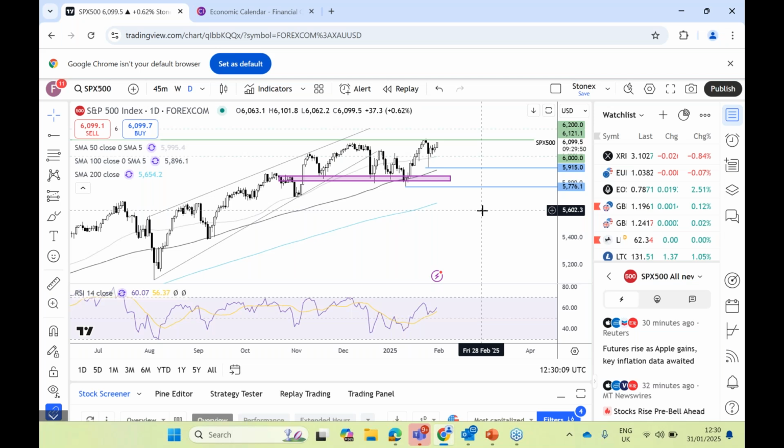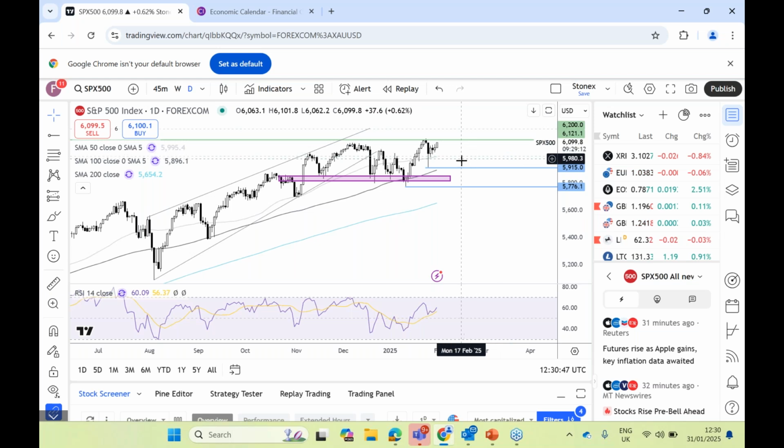Also next week, we have earnings from lots of US companies. Alphabet and Amazon will be the main ones that we'll be watching out for as the Magnificent Seven continue to provide mixed responses to the market to their results. We saw Microsoft fall after theirs, but Tesla and Meta have risen. We've got Alphabet on the 4th of February, Amazon on the 6th. Also, other numbers from Disney, PepsiCo, AMD. So lots of earnings to be watching out for as well.